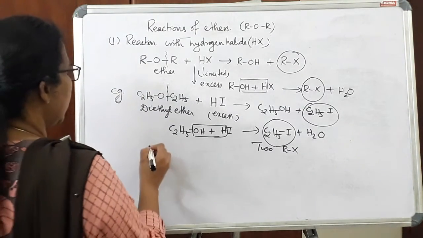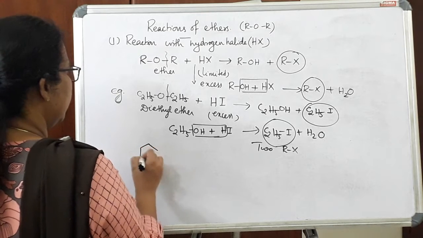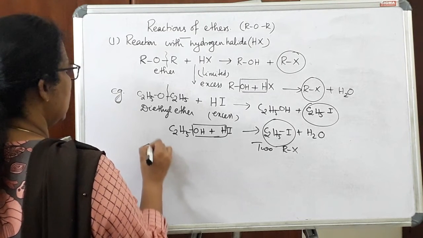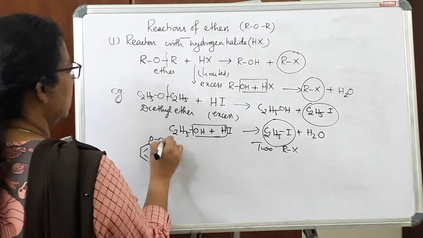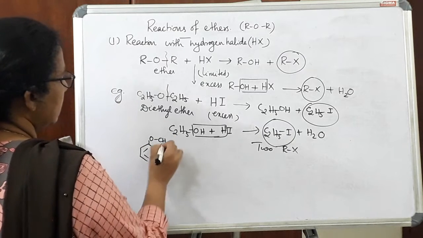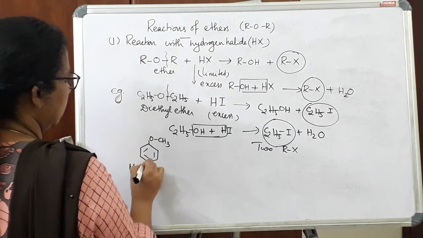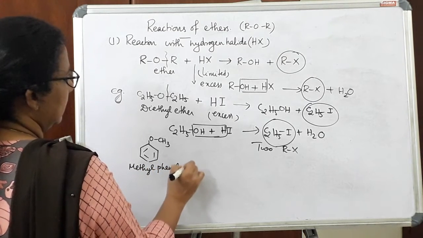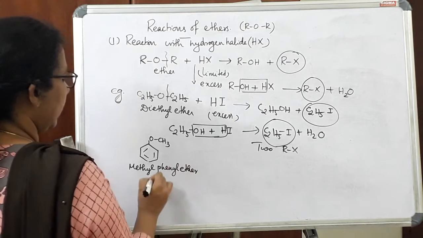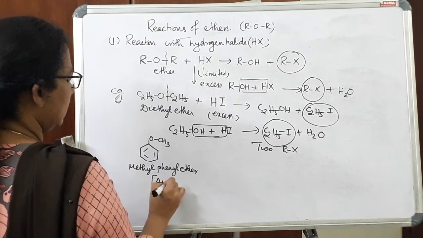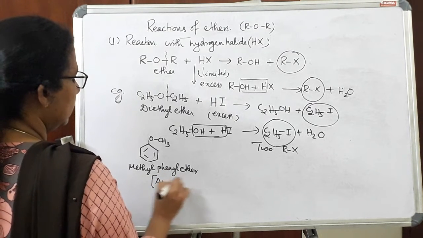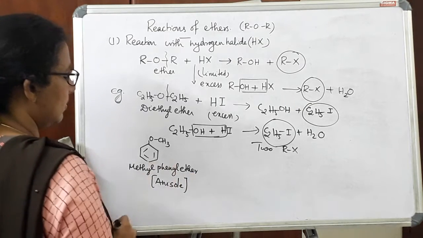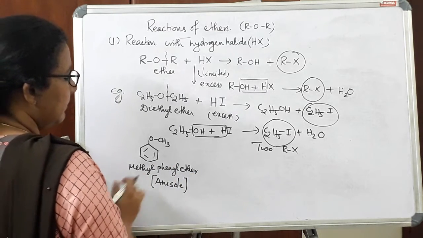So we can write one aromatic ether. This is an example of aromatic ether. This is methyl phenyl ether, or we can say anisole. Another name of this particular ether is anisole.